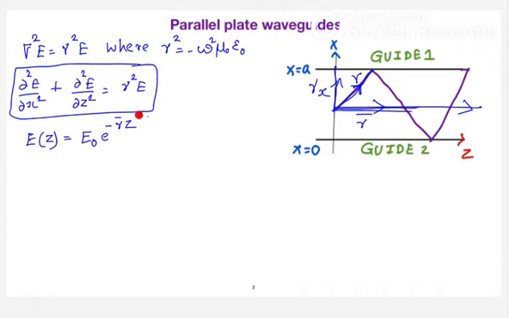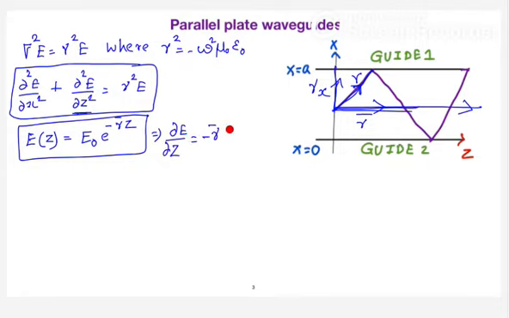Now, when you assume the electric field intensity is like this, calculate the value of dou square E by dou z square. First you start with dou E by dou z. You get minus gamma bar E naught e power minus gamma bar z.